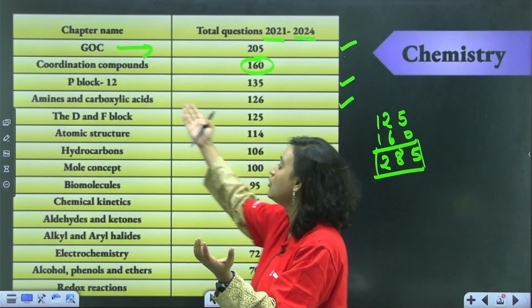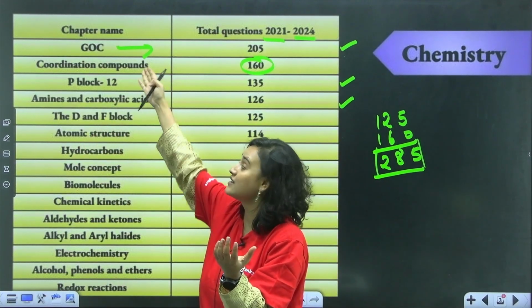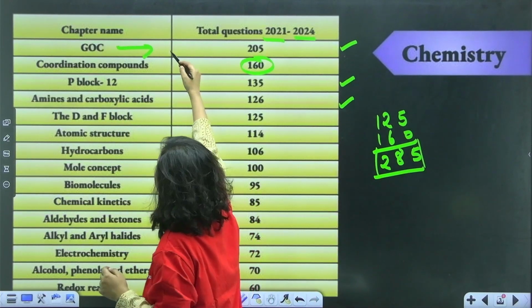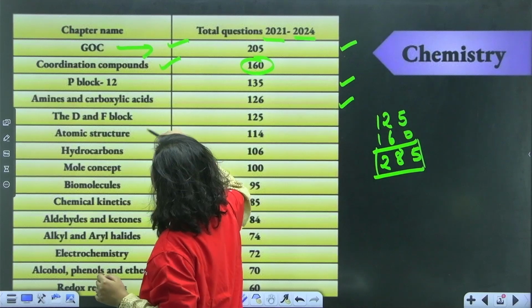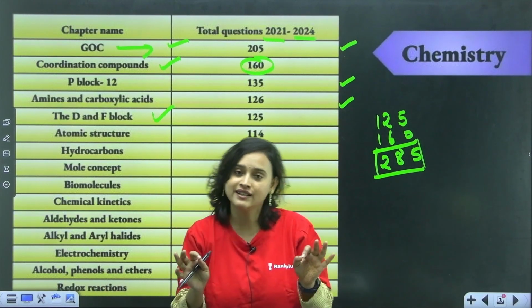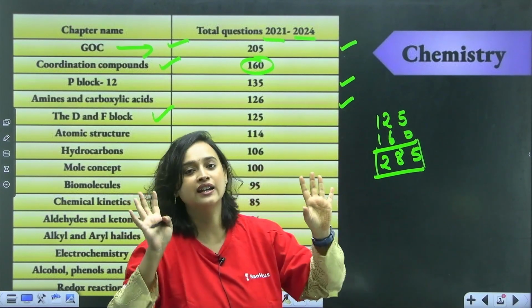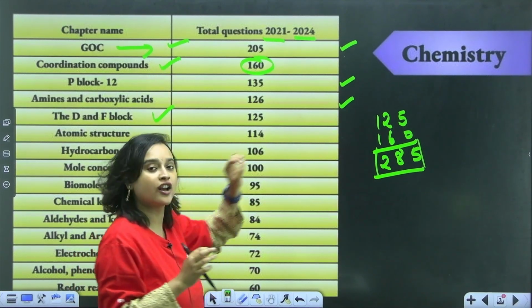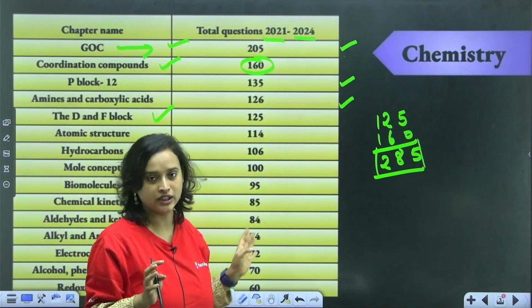You will have to know about the d block elements to understand coordination compounds. So guys, these 3 chapters, GOC, this and this, I can guarantee that if you do these 3 chapters, the major share of your marks in chemistry will be from here.